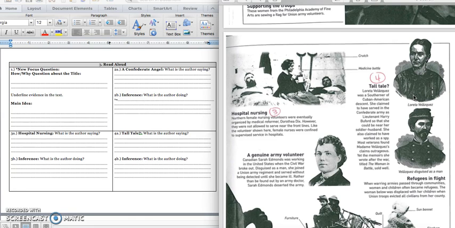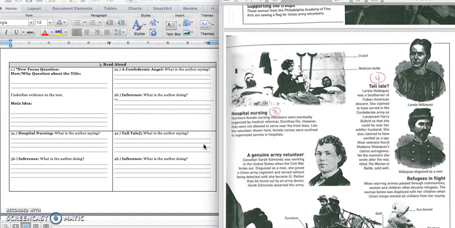All right, so we want to know what the author is saying, and we would say that in box 4A, Loretta Velasquez claimed to fight in the Civil War as a lieutenant in the Confederate Army, even though many people did not believe her. Press pause to write down your answer and play when you're ready for 4B.